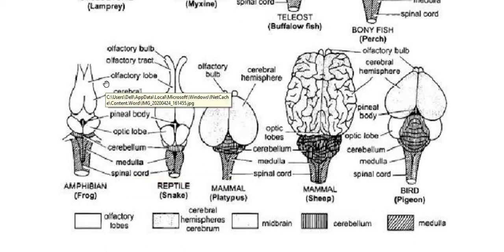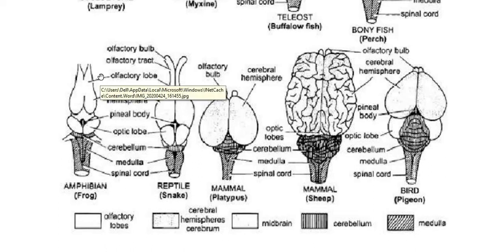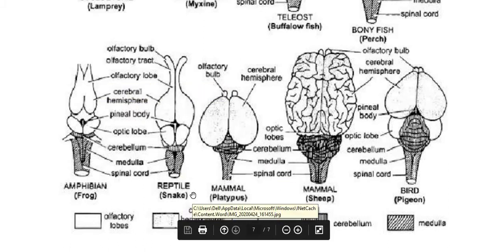And olfactory lobes, they do not have any olfactory tract or bulb, unlike the fish. So this is the basic structure of the amphibian brain. If you remember this much and the comparison with the other examples, that is more than enough. So now quickly we shall move on to the reptilian brain. Here I am taking the example of snake, but it is quite the same in the other examples also.